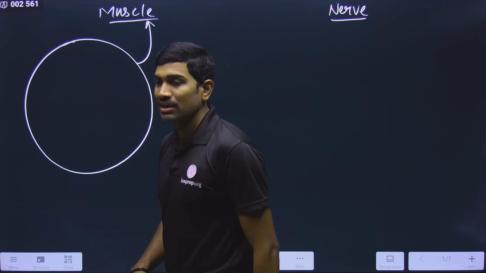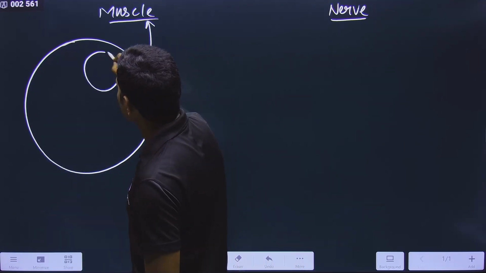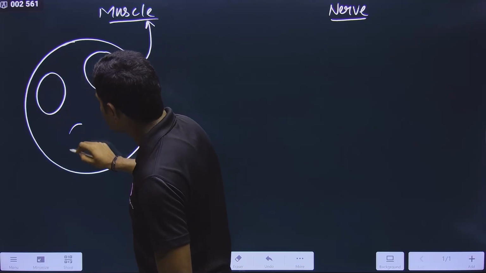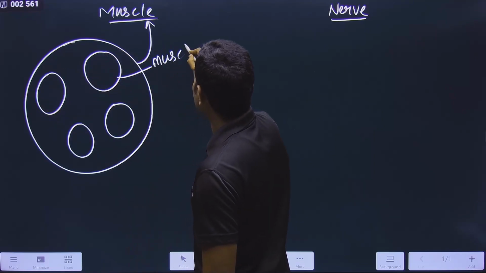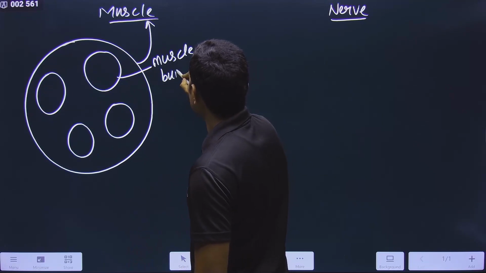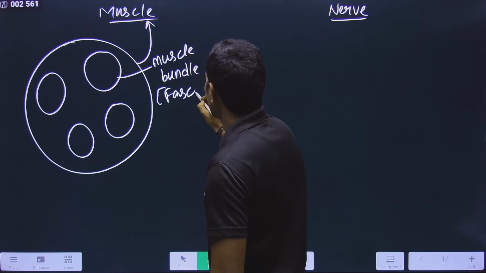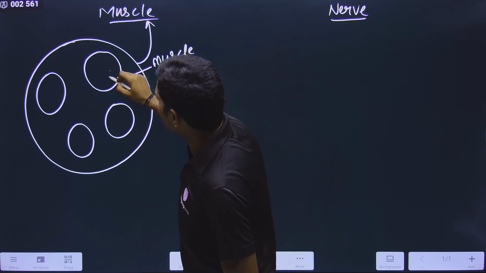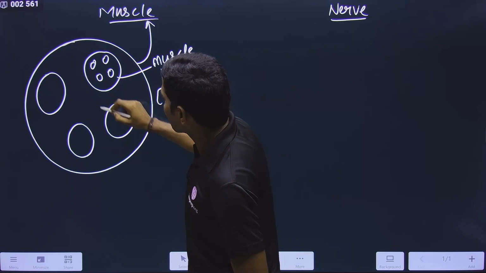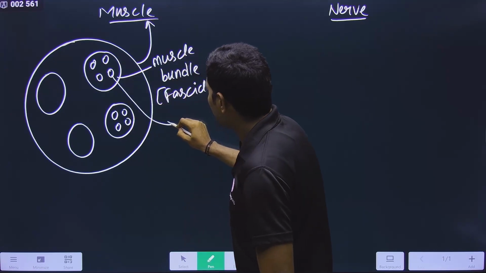Now this is the muscle, and this is muscle tissue, and in this muscle tissue we are studying muscle bundles. Muscle bundle. It is also called a fascicle. Already we studied about this, right? And inside this muscle bundle we are finding the muscle fiber, right?